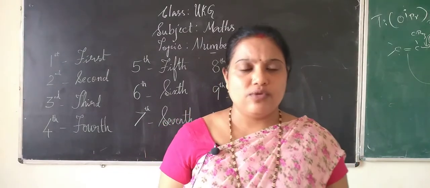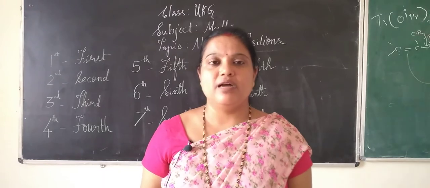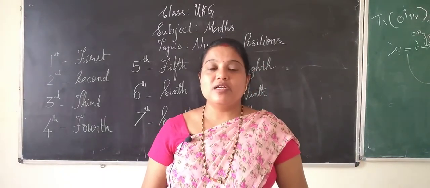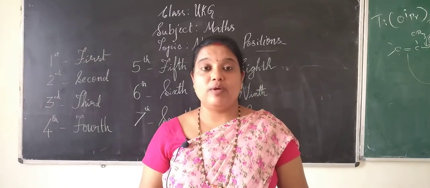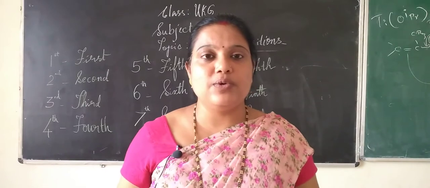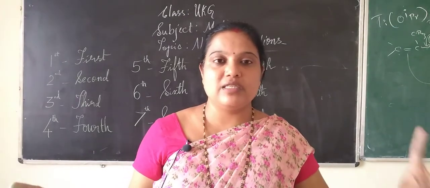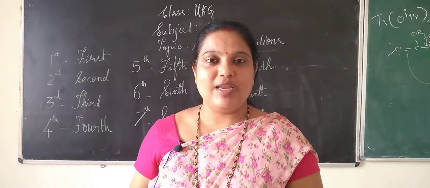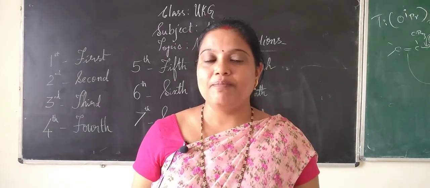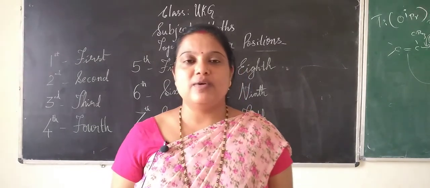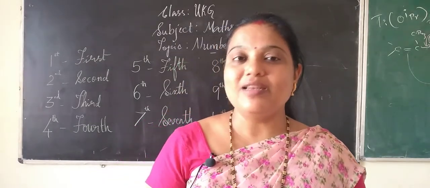When you get your progress report, you say I ranked first, I ranked second, I ranked third. That's how we call these number positions. You say I'm the 7th one, I'm the 8th one, I'm the 9th one. If some people are standing in a queue, you can say he's the first one, he's the second one, third one, fourth one, fifth one, sixth one, 7th one, 8th one, 9th one and 10th one.